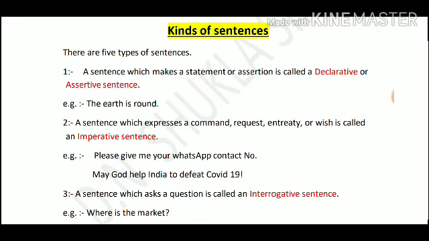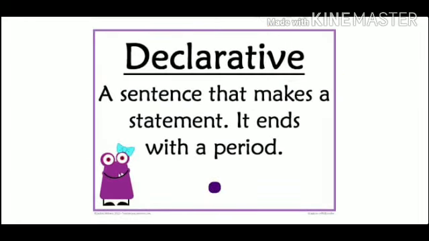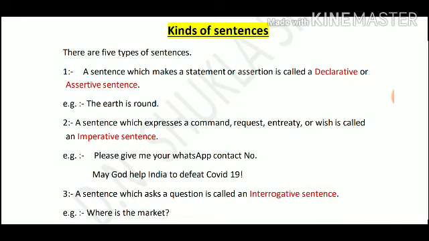So here is the definition. A sentence which makes a statement or asserts something is called a declarative or assertive sentence. For example, the earth is round. And a declarative sentence or assertive sentence may be affirmative or negative.